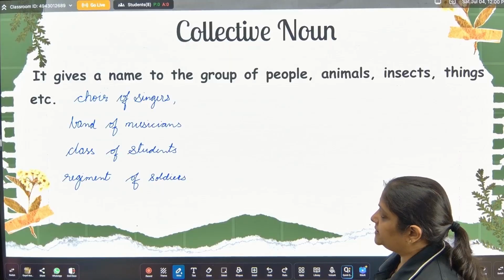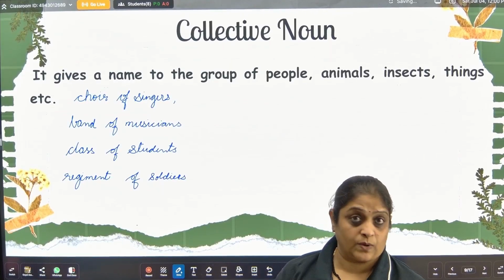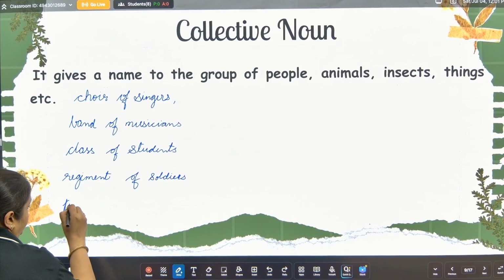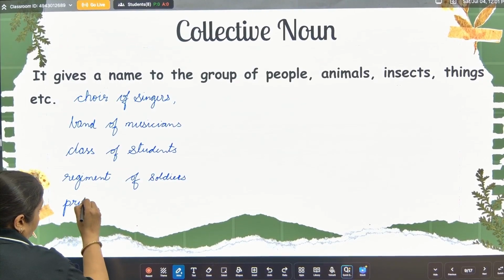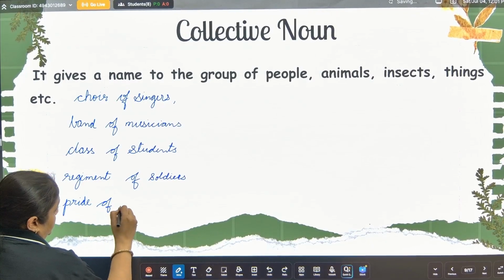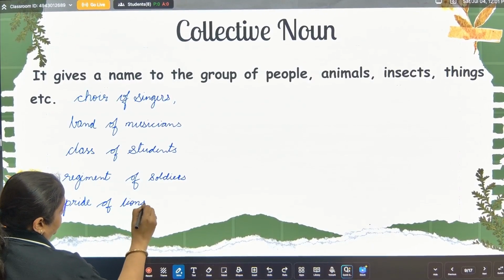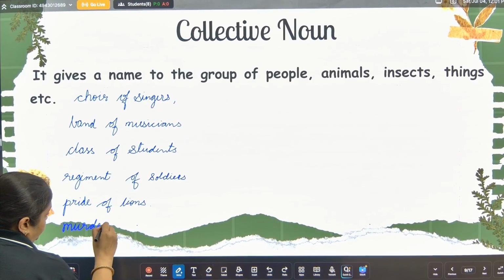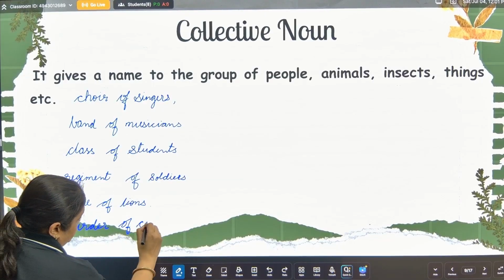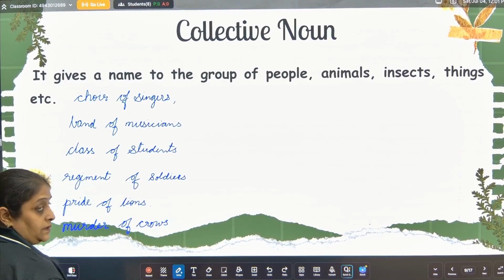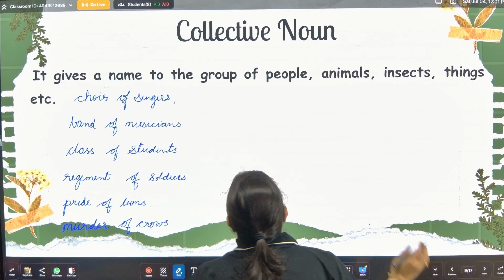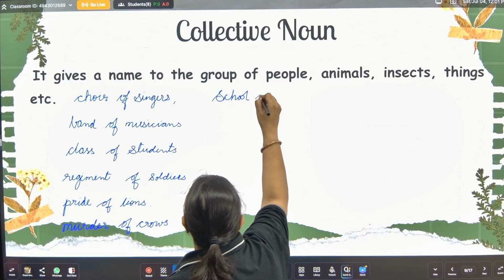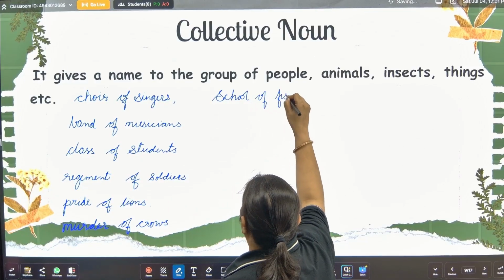Now let us see some others. If I say a group of animals, so then I can say pride of lions. Okay, then murder of crows. Understood? Then there can be school of fish.